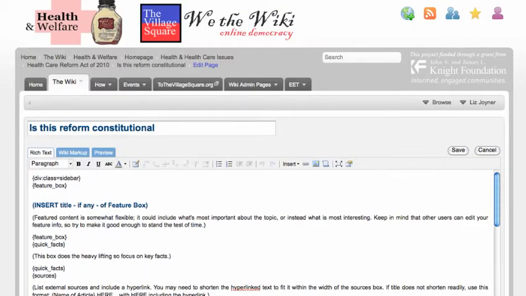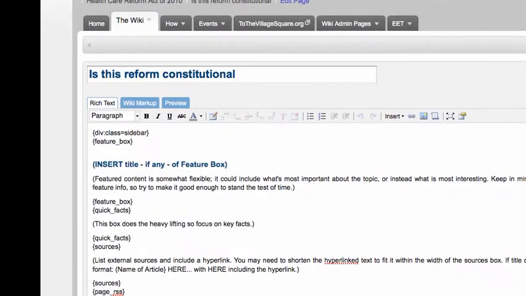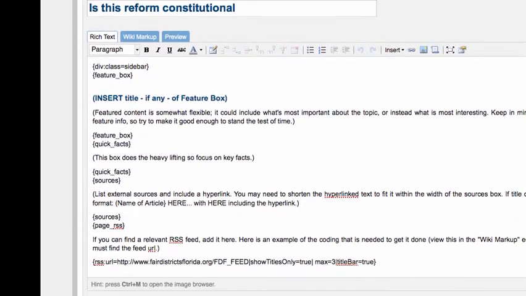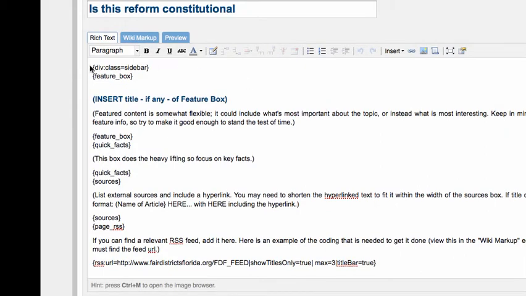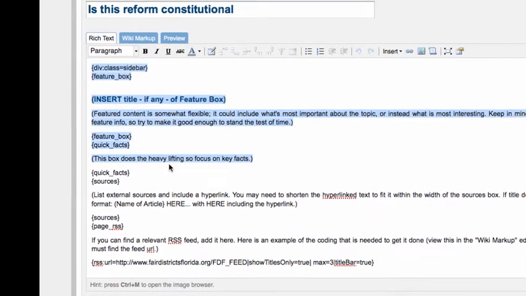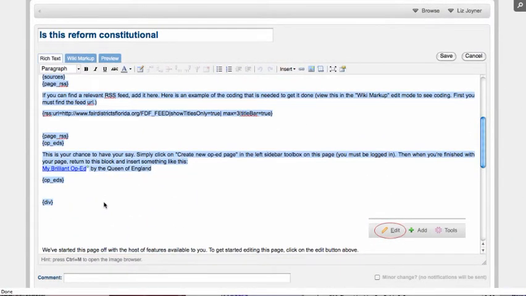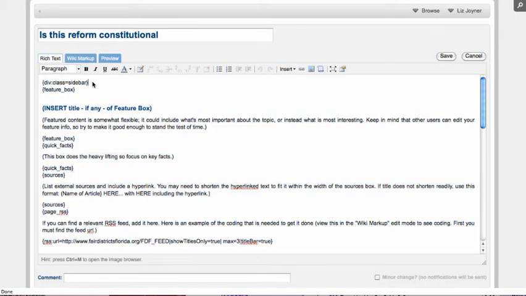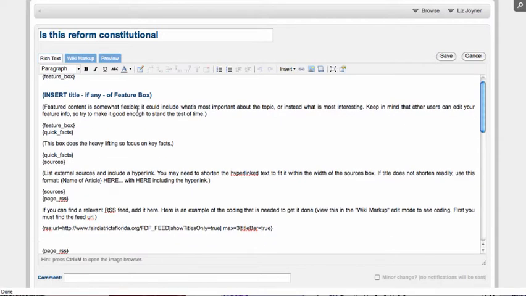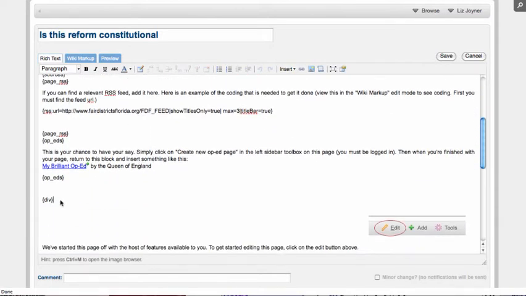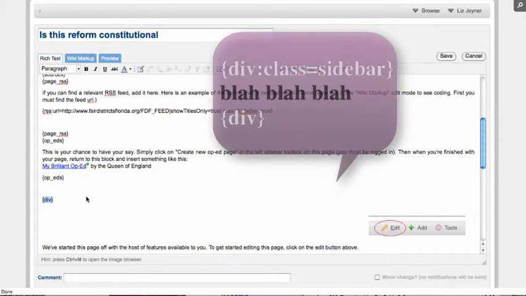And the one simple thing that you need to know to be able to edit these pages is that the right sidebar is the first content on the page, and it goes all the way from here to, in this particular case, here. And at the very top of it, you'll find the opening tag for the right sidebar, and it's called div class sidebar. All you have to do is just leave it there for there to be a sidebar. And then there has to be the closing tag. So those are the basic requirements of having a right sidebar on the page.